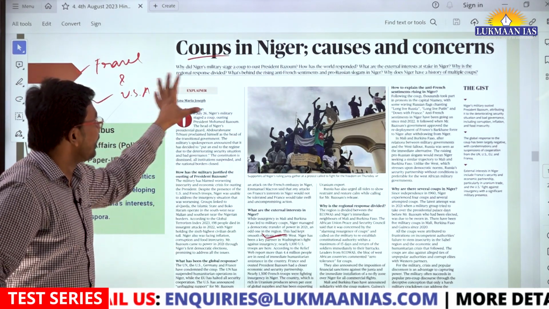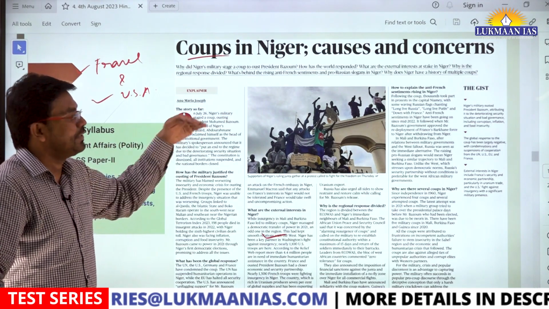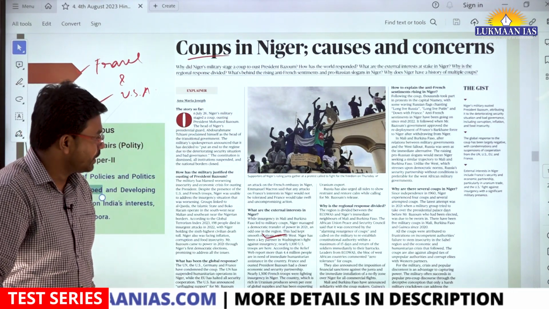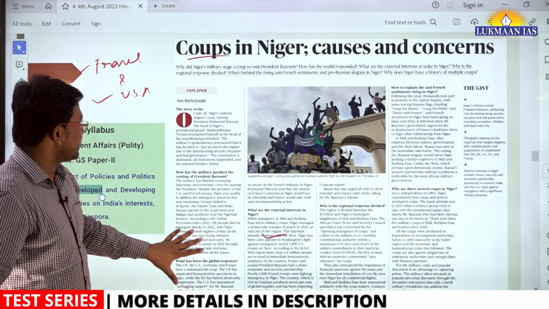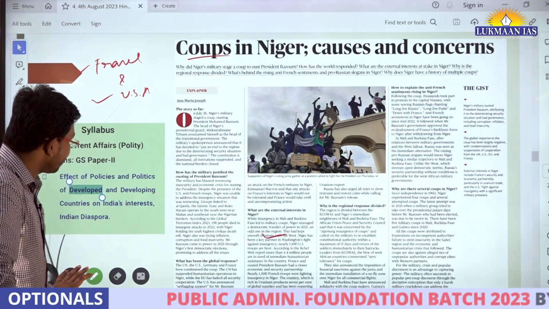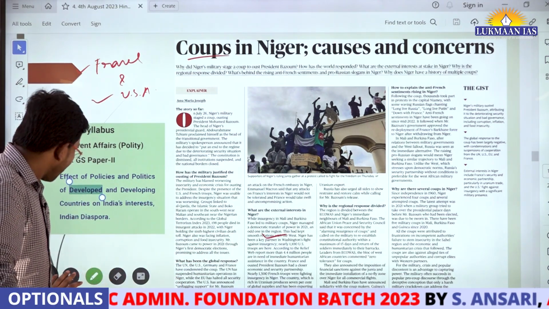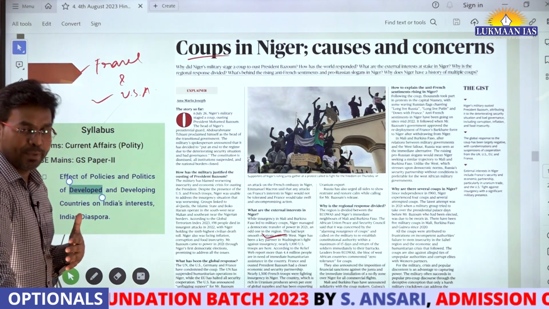And soon after the coups, there have been many civil rebellions happening inside Niger. So this topic is related to this. This is just a quick note on this particular thing. We will not go into much depth, but we should know about this.